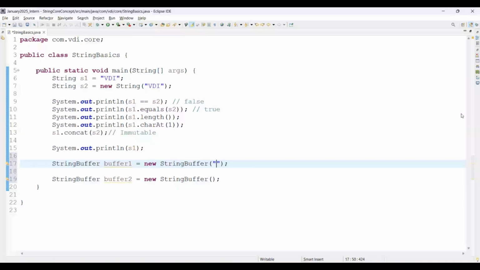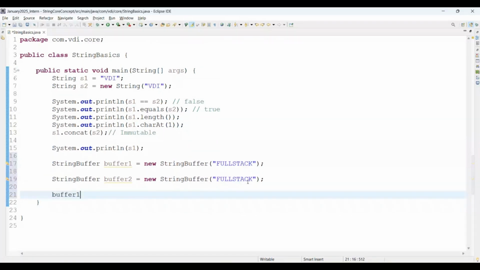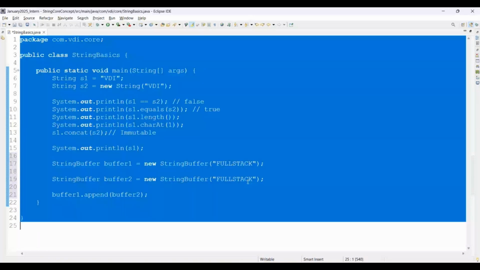The same I'm passing here as well. If you try buffer1.concat, StringBuffer and StringBuilder don't have a concat method. They have the append method. Then you can simply say buffer1.append(buffer2), and now again we are trying to print buffer1.